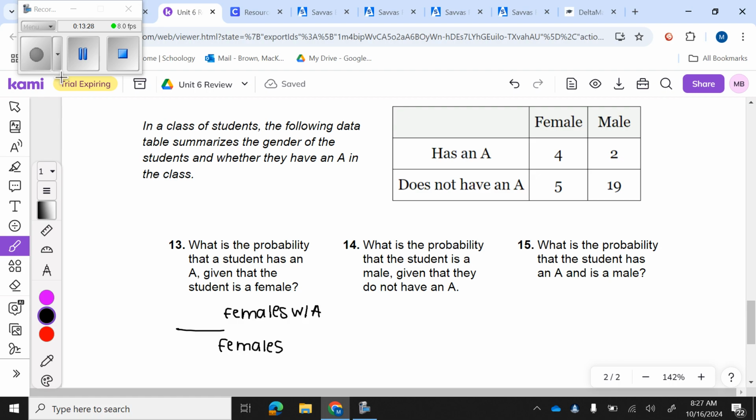Okay, so I got to figure out how many total females I have. Well, that's going to be this column right here. So there's 9 total females. And then how many of those have an A? That's going to be 4. So it's going to be 4 out of 9. So when I divide that, I'm going to get 0.44 or 44%.